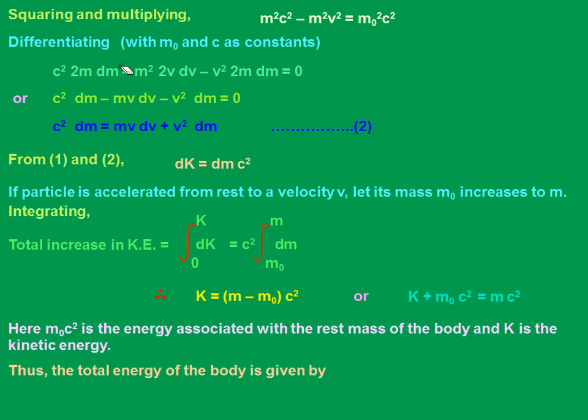Now let's see how we can add all this. c square dm minus mv dv minus v square dm equal to 0, where 2m I have taken common. Okay. c square dm equal to mv dv plus v square dm, just rearranging. Let's call this equation 2. Look here, have you seen this mv dv plus v square dm anywhere?